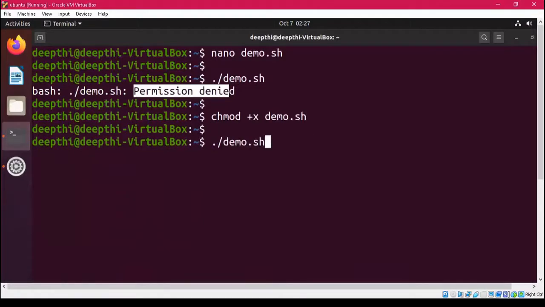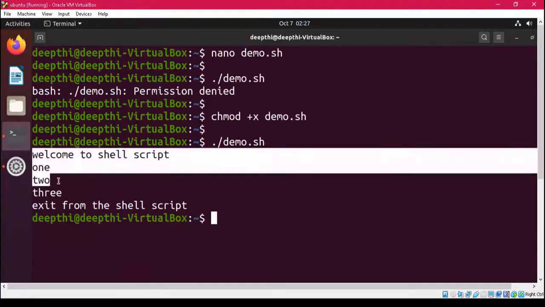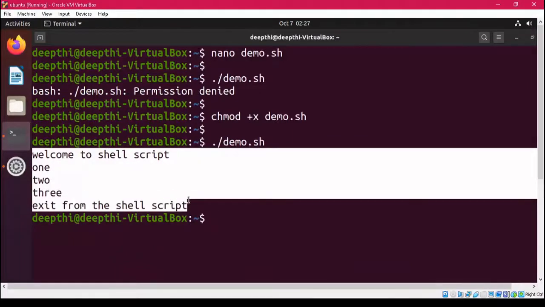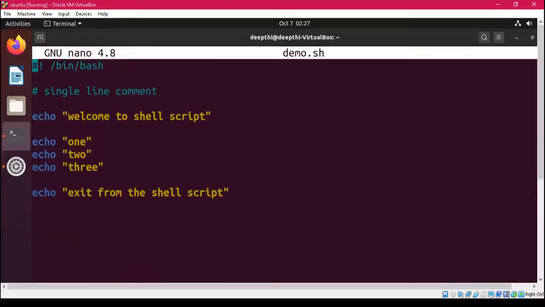Now once again, if I try to run this file, you can see that it displays all the 5 statements which were displayed with the help of the echo command. You can also see that we have written a single line comment, and before that we wrote hash, which made it a comment.